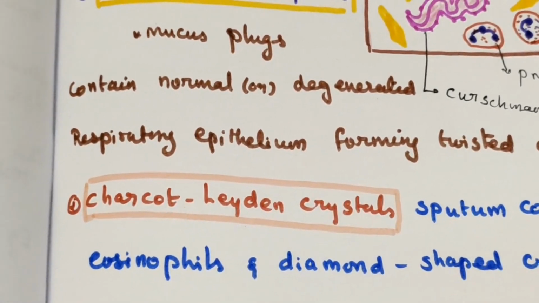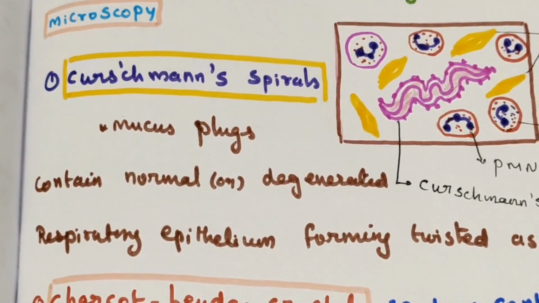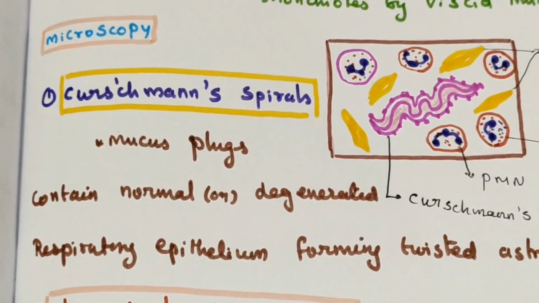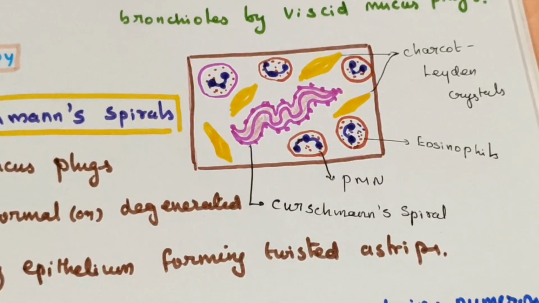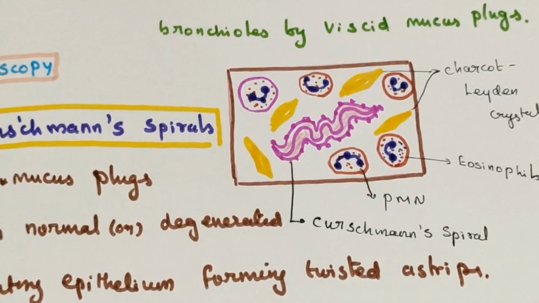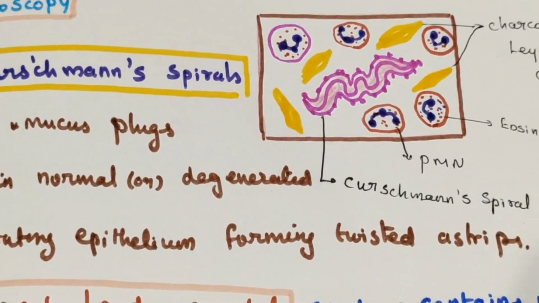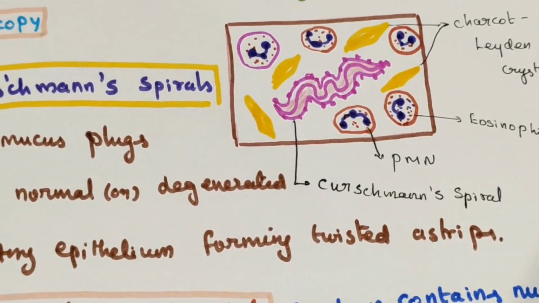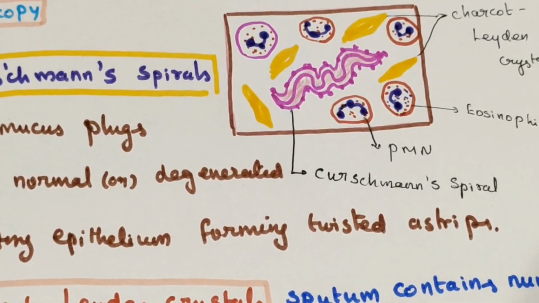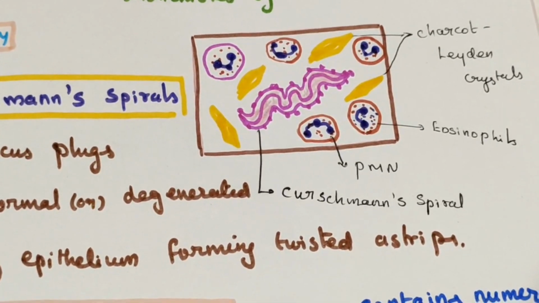So sometimes in the sputum you get a complete long strip of the mucosal lining, and that is known as Curschmann spiral. The complete strip that comes out is called a Curschmann spiral. What are Creola bodies?